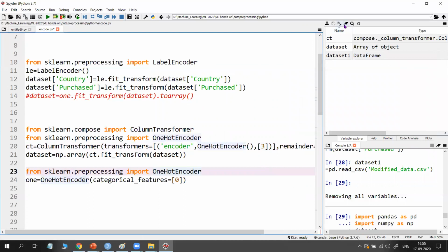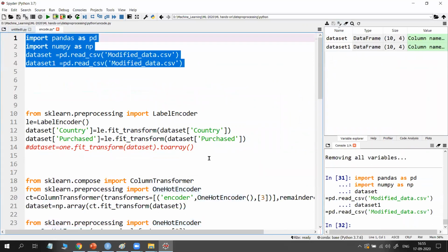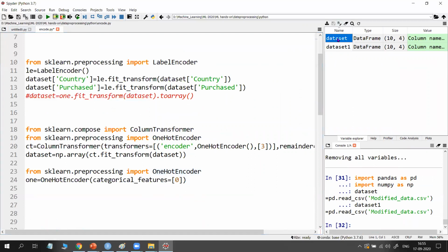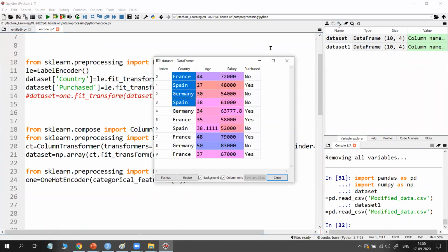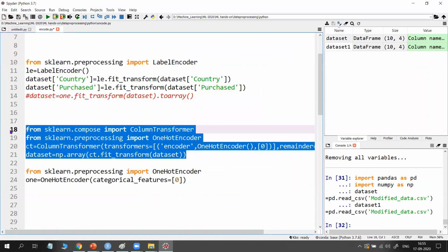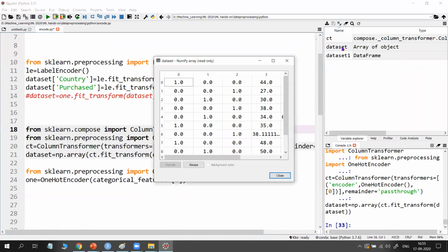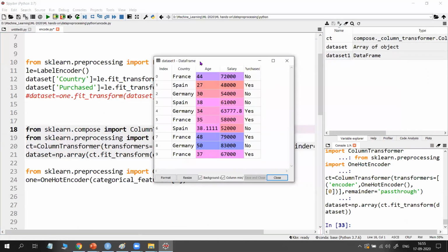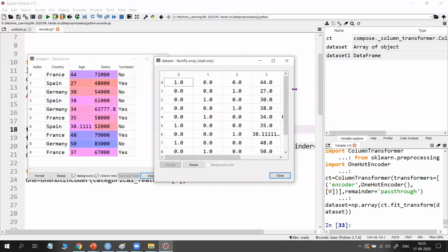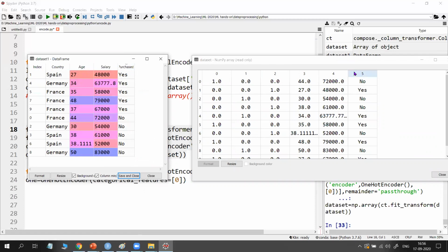So if we want to apply, now I am removing everything once again. Now it comes into the real picture. I want to apply it to this country column only, so the number you need to give is 0. F9. So now open. See, now what happened? See here, no is coming from last. Purchased is no, yes, no, yes. That's why it is not changing.